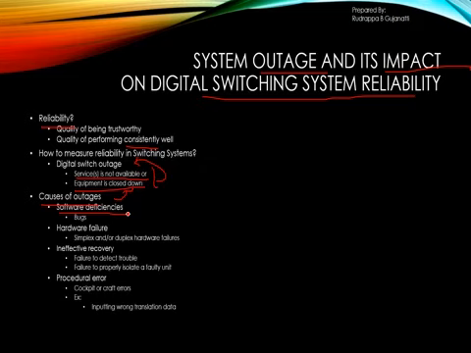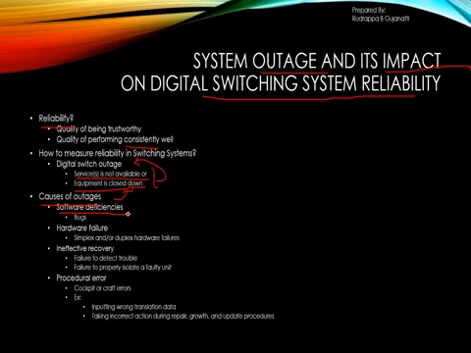For example, if a person is allowed to have an outgoing call, but in translation data you have specified that he is not permitted to have an outgoing call, then this is a wrong entry in the translation data, which leads to a wrong procedure to be followed when a person, say, makes a call to the other end. So this is again procedural error.